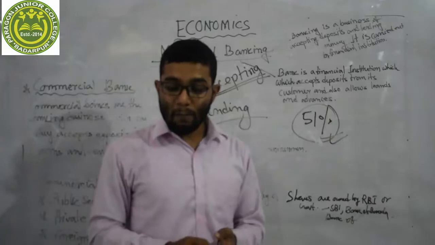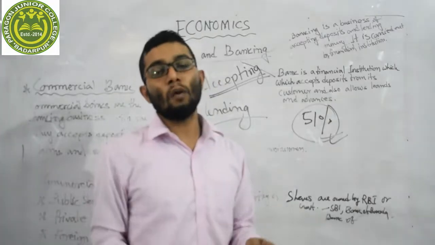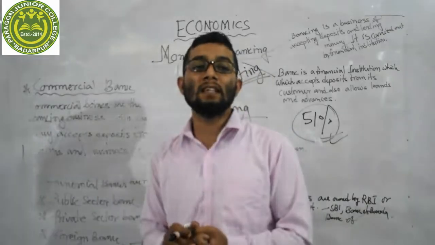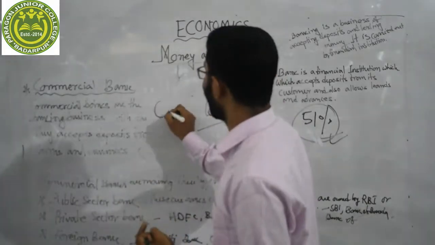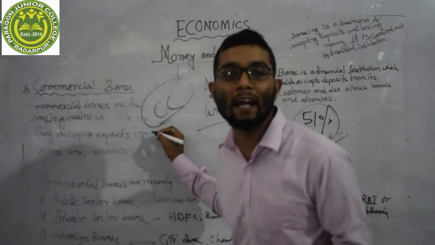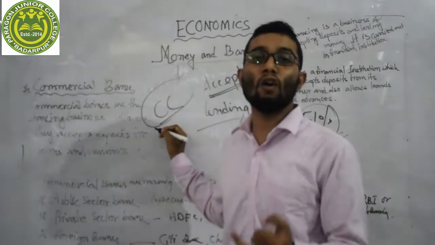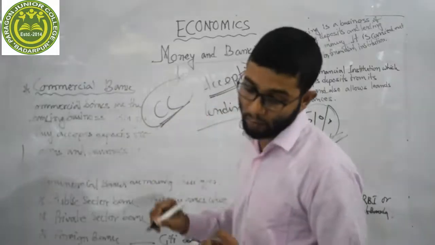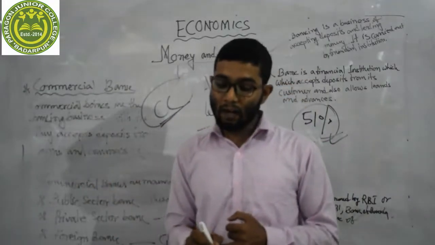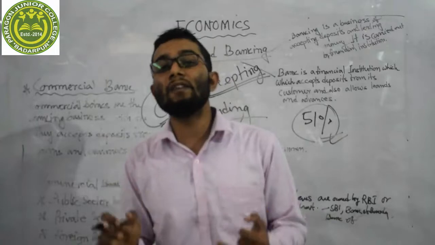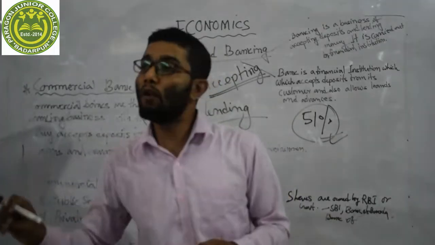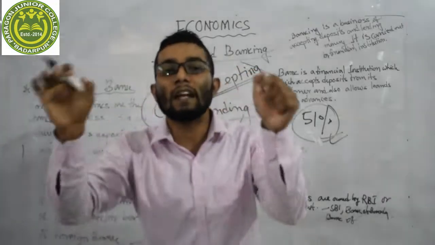Lending money may take the form of overdraft and cash credit. In our local places, this cash credit is very famous. Our businessmen call it CC account. In our places, almost all businessmen have a CC account. This is called cash credit account. Then loans, you know that already. I told you in this video, commercial bank gives loans and advances. They give loans to the public, to their customers.